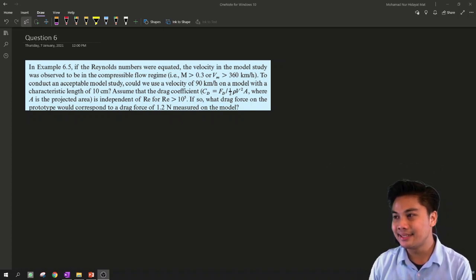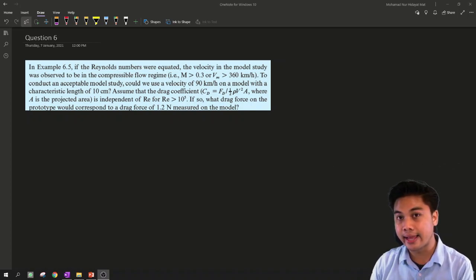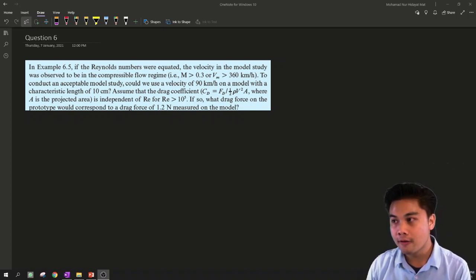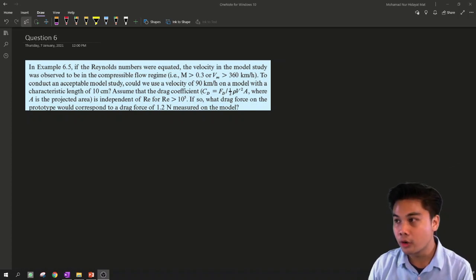In example 6.5 previously, if the Reynolds number were equated, the velocity in the model study was observed to be in the compressible flow regime, where the Mach number shall be greater than 0.3, or velocity of the model more than 360 km per hour. To conduct an acceptable model study, could we use the velocity of 90 km per hour on the model with the characteristic length of 10 cm?